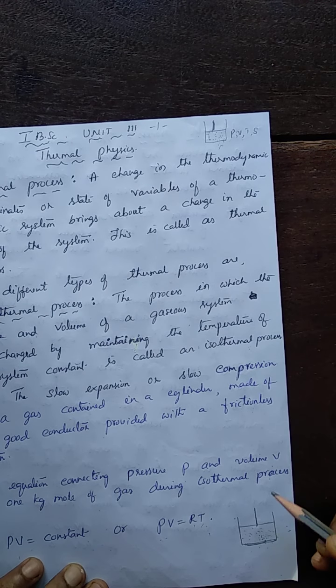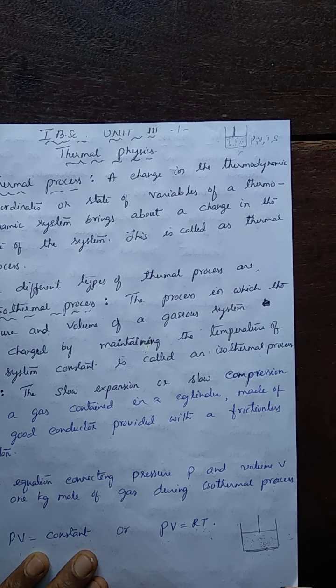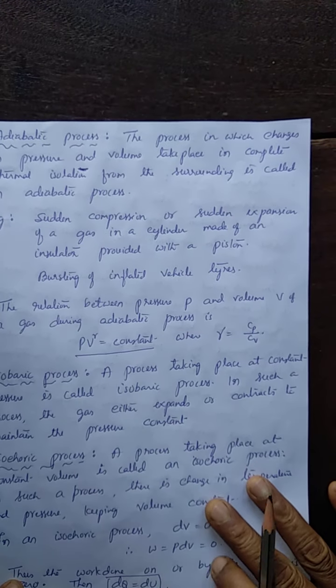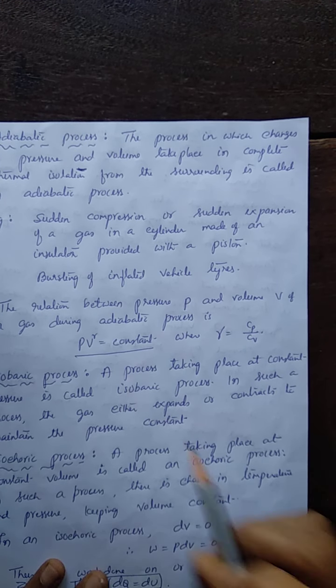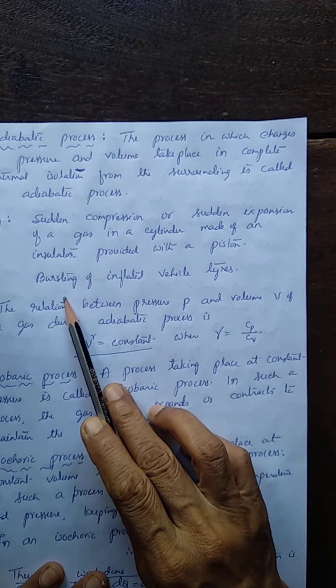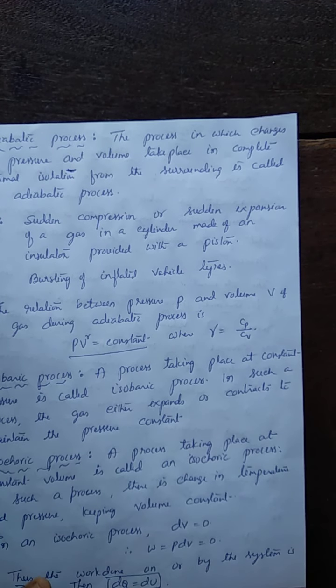When there is sudden expansion, what happens? Pressure decreases, volume increases, temperature also decreases. These are the examples for adiabatic process. And one more example we can give is the bursting of a filled vehicle tire. The bursting of that tire is also an example for adiabatic process.